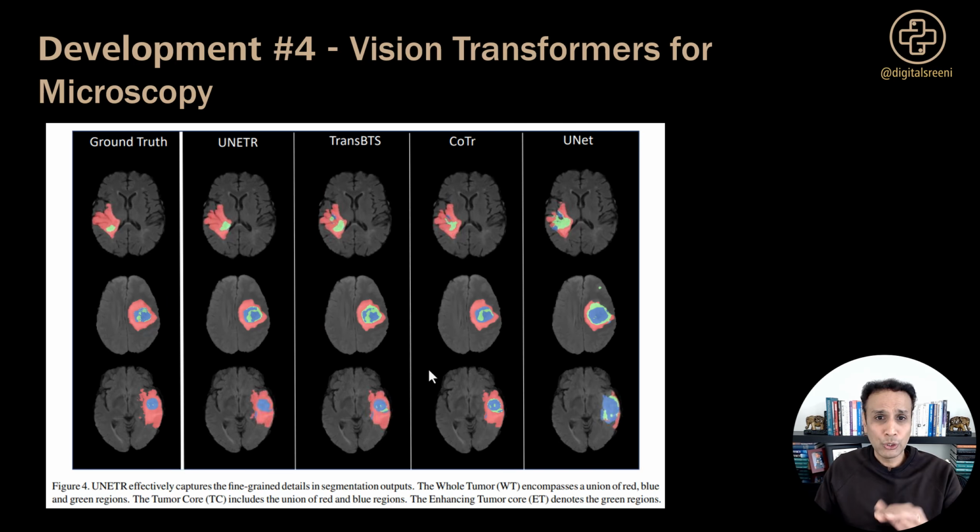This comparison shows UNETR against other methods on brain tumor segmentation, and look at the different color regions. Obviously, they represent different tumor components, and UNETR actually captures fine-grained details here, while at the same time maintaining the overall structure, right? So it's capturing these fine-grained details, and the transformer architecture gives you both. In general, the transformer architecture compared to traditional CNN architecture gives you both the local precision and global context.